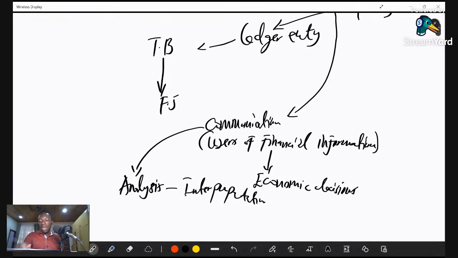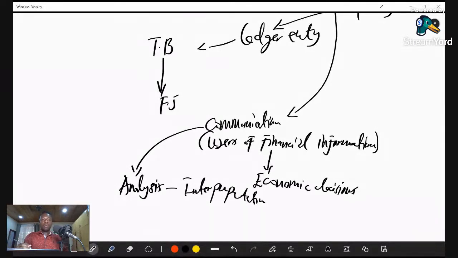So once the financial statement is prepared, we move on to communicate this information to users who may have interest in one way or the other in the affairs of the business. We call these people economic decision makers, because they use the financial information to make sound economic decisions. So when they are making decisions, they will analyze and make an interpretation based on what they want to know or understand from the financial statement. And this is what we call accounting.